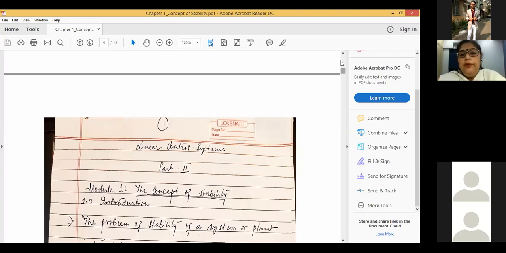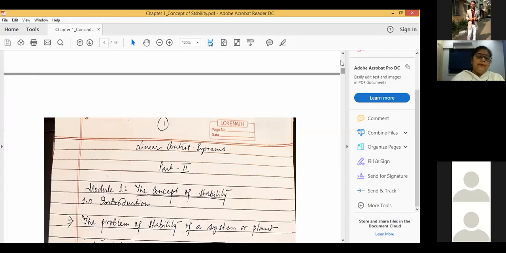That means if we give a reasonable input to the system, what is meant by reasonable? We'll find that in due course. So a reasonable input to the system, then the system will be able to generate a suitable output. So reasonable input and suitable output.